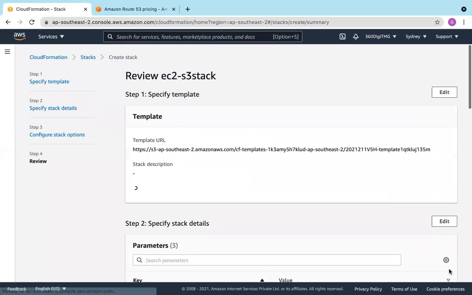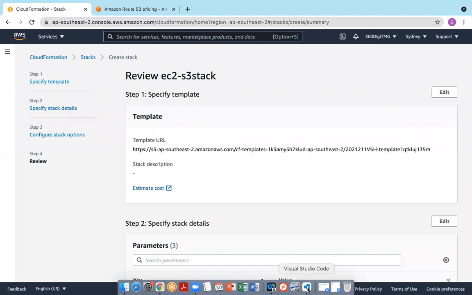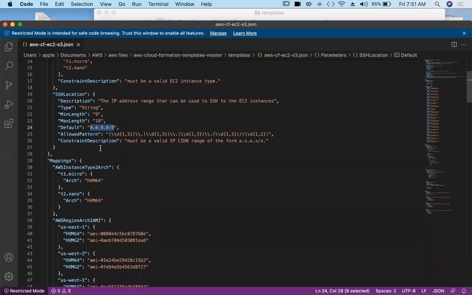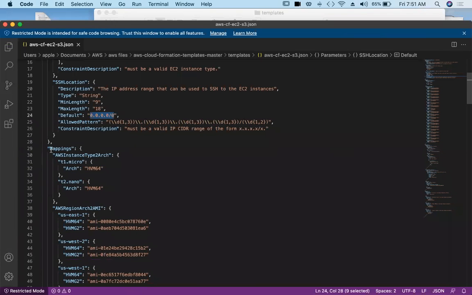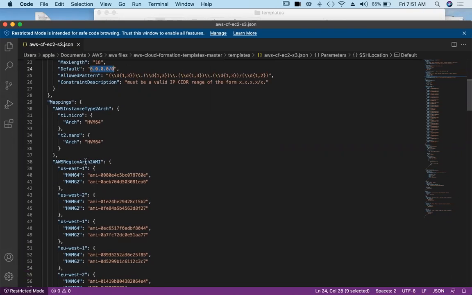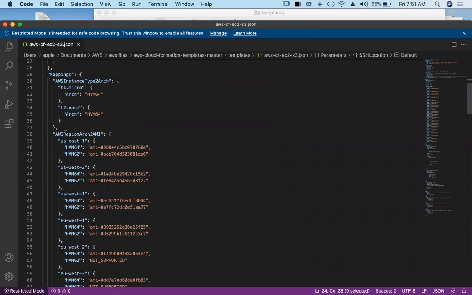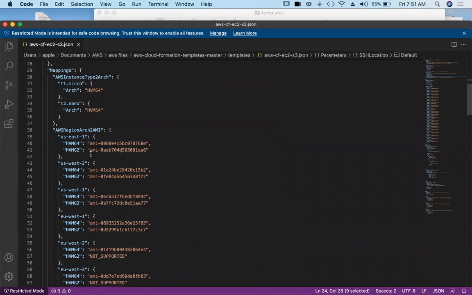And next, create. And if you look into the code, we have other details. We are allowing T1.micro and T2.nano. We are mapping. And then region. So we can create EC2 instance in all these regions.